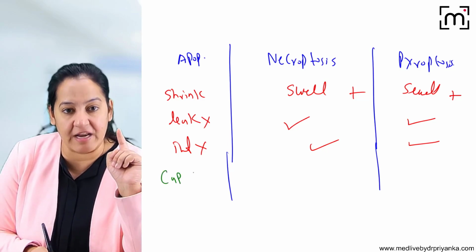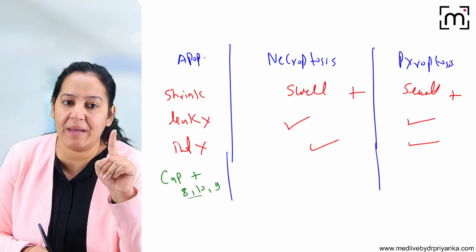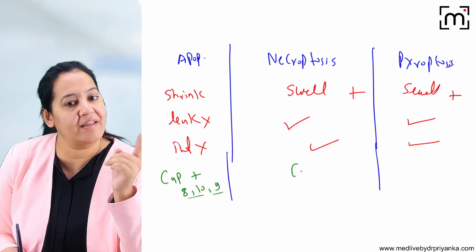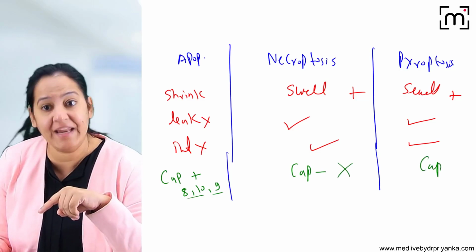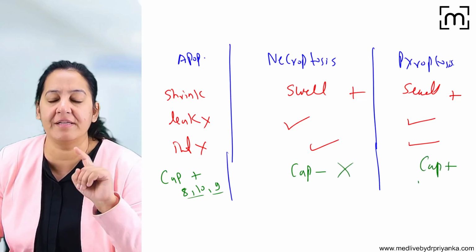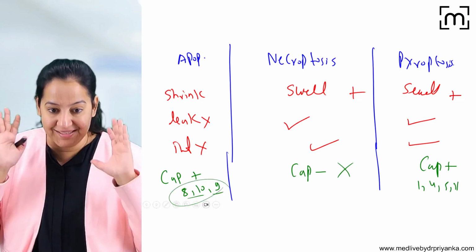In apoptosis, caspases are involved. Which caspases? 8, 10 and 9: extrinsic pathway 8 and 10, intrinsic pathway 9. In necroptosis, caspases are not at all involved, none of the caspases. In pyroptosis, caspases are again involved, like apoptosis, but it is 1, 4, 5 and 11, not the usual 8, 9, 10. So this is the difference.